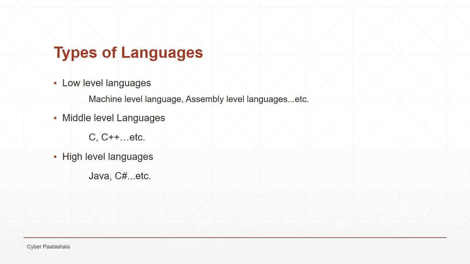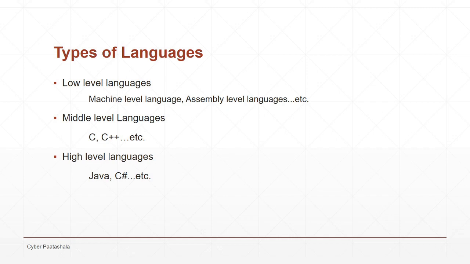What is the fastest programming language? Is it a low level programming language, middle level programming language or high level programming language? We all think that definitely it's a high level language because it came recently and it's a more advanced version of the programming languages, right? No, the answer is no.